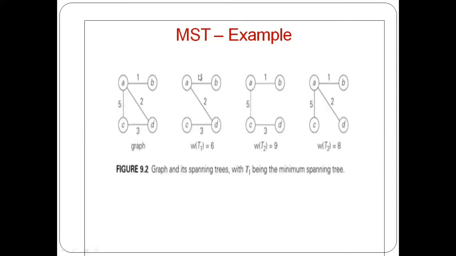In that, the one which has the minimum cost is the first one. So this is the minimum spanning tree. Out of these 3 spanning trees, the first one is the minimum spanning tree.